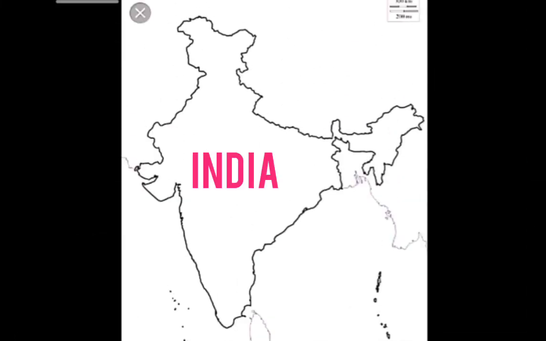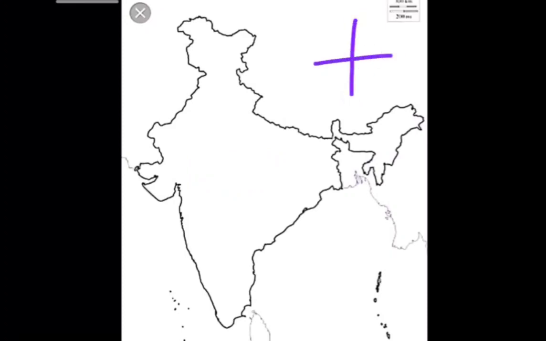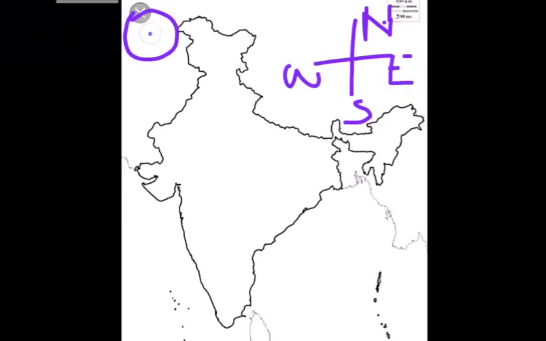Then India. Yes, I took the India outline. Some places are there in your book also; it is given, I think, so you can check it. When you get the map itself, you have to draw the direction. This is the northern part, north. This is south, west, east. Like that you have to mention. Then the question number also you have to keep here.